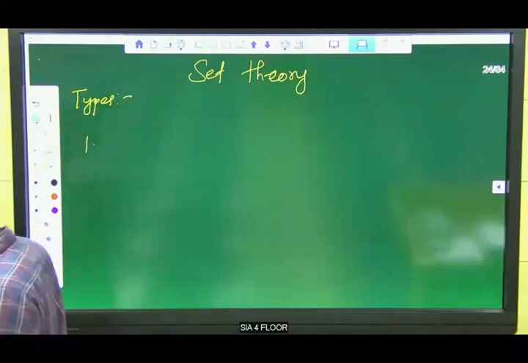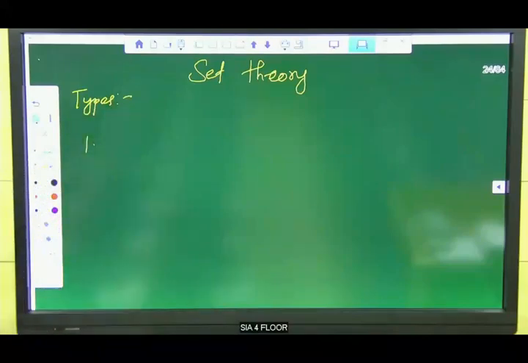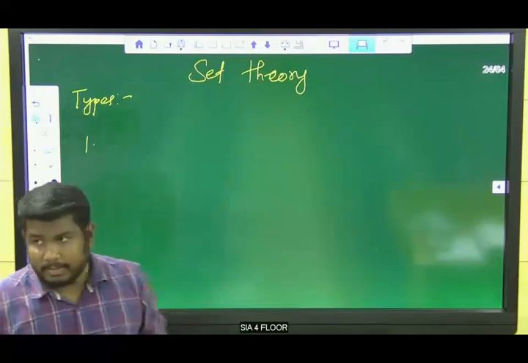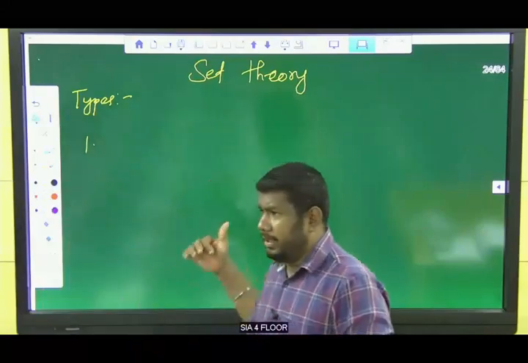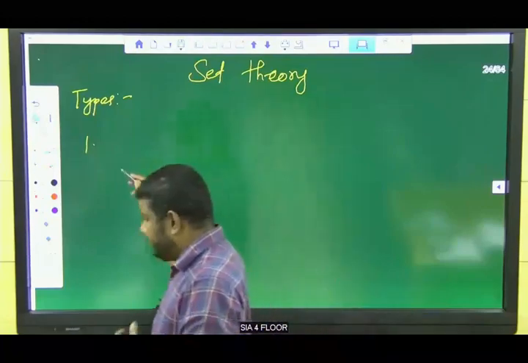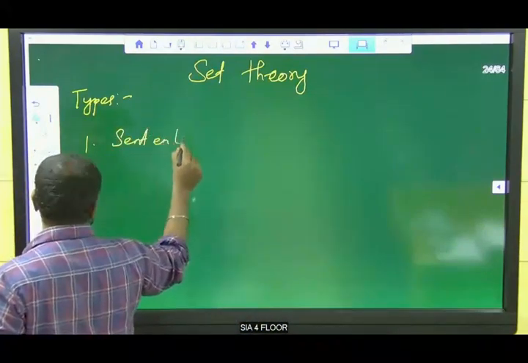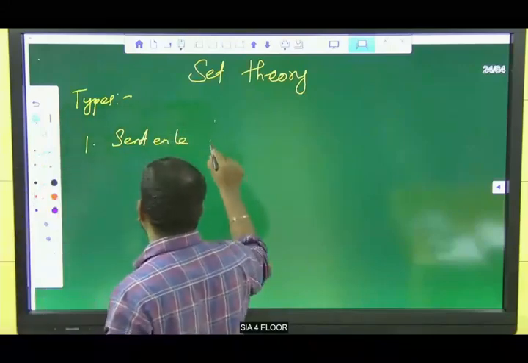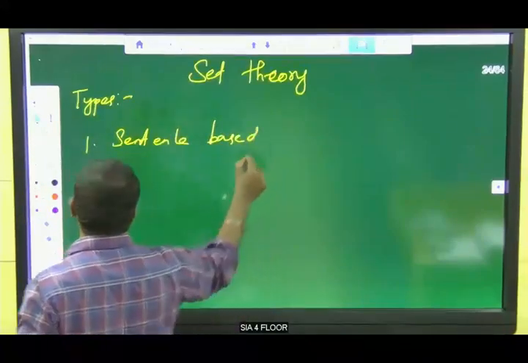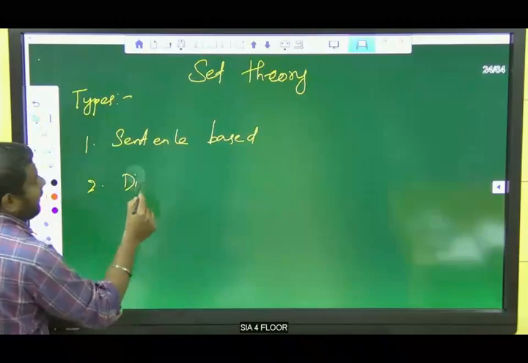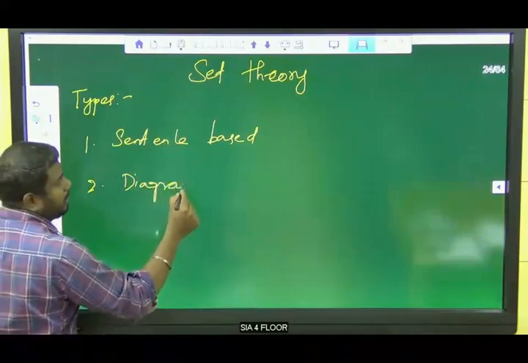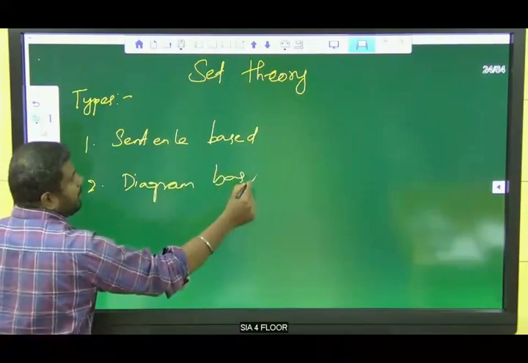So set theory has three types of questions. In set theory, three types of questions can be asked. One is sentence based. Second one is diagram based questions.